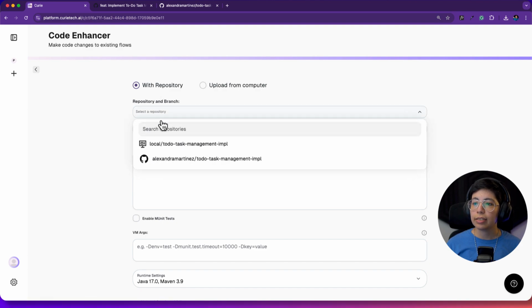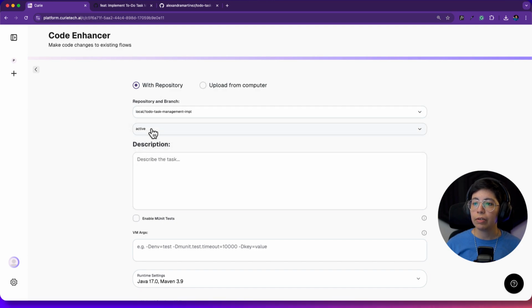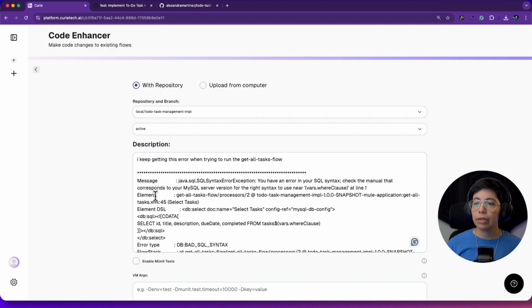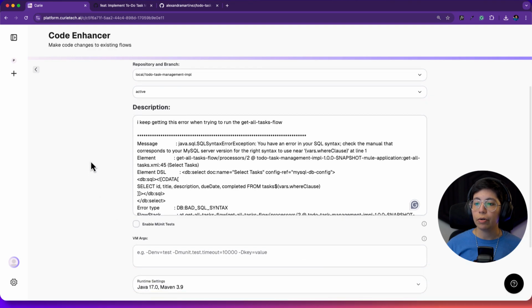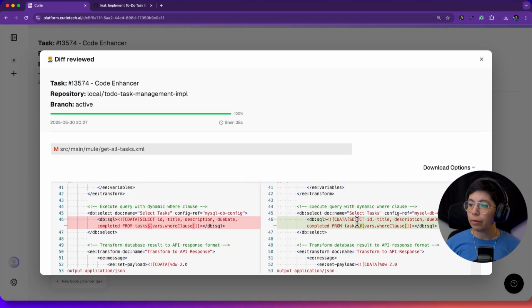So let's select again the repo from local active. I keep getting this error when trying to run the get all tasks flow. All right, so this is what it came up with. Pretty much modifying how this syntax is set up. Instead of having the dollar sign and parentheses, we're having the hashtag and the square brackets. It says it took 8 minutes, but it didn't. It took like 1 minute, but you have to approve and do some stuff, so I was doing other stuff, and that's why it says 8 minutes. Just letting you know that it didn't take 8 minutes.